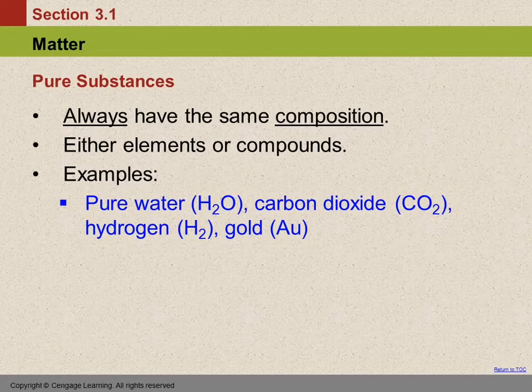Pure substances. We've talked about elements and compounds. Both elements and compounds are pure substances. And one of the things that characterizes a pure substance is that it always has the same composition. So water is a pure substance. It's always 2 hydrogens, 1 oxygen atom stuck together. Elements are also pure substances. Hydrogen goes around as 2 hydrogen atoms stuck together. Gold is found as just single gold atoms hanging out next to each other.